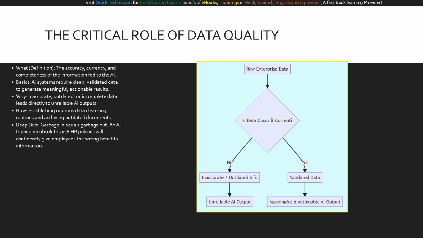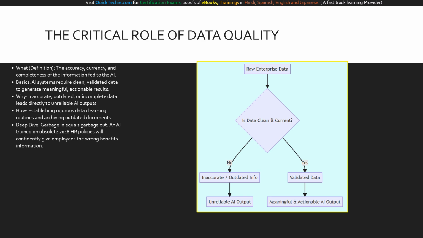Why is this so crucial for generative AI? Because generative models are incredibly confident. If you feed them inaccurate, outdated, or incomplete data, they will confidently generate highly unreliable and misleading outputs. How do we prevent this? By establishing aggressive data hygiene routines. You must actively archive obsolete documents so the AI doesn't read them.